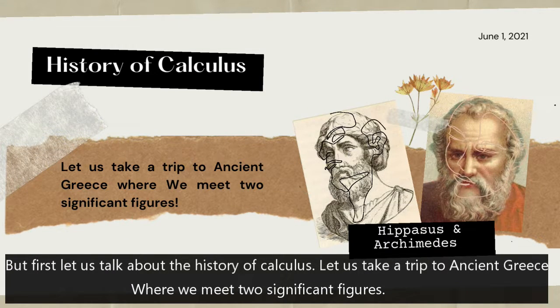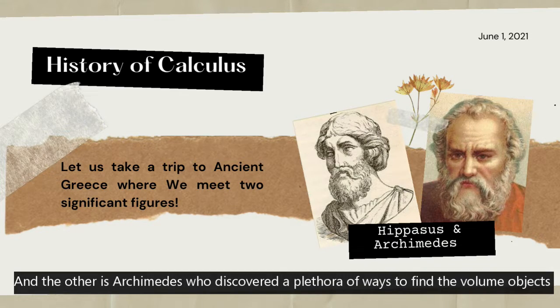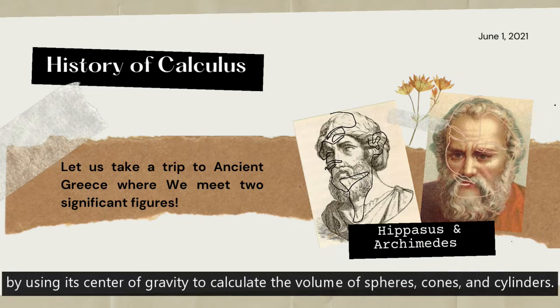Let us take a trip to ancient Greece where we meet two significant figures. One is Hippasus, whose discovery of irrational numbers is often miscredited to Pythagoras, and the other is Archimedes, who discovered a plethora of ways to find the volume of objects by using its center of gravity to calculate the volume of spheres, cones, and cylinders.